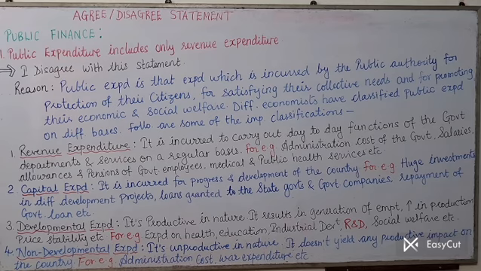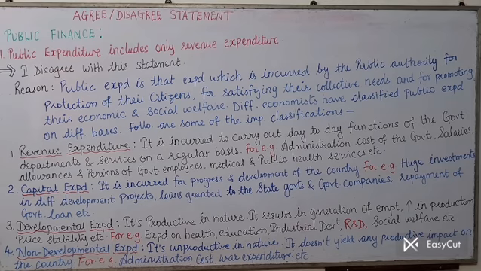In very simple language, I will explain. Public expenditure means the expenditure which is done by the government, by the public authority, for the protection of their citizens, for you and me. Whatever expenditure the government is doing for satisfying our needs, for promoting our economic and social welfare, for protection of us, whatever expenditure public authorities are doing for their citizens, that is simply called public expenditure. In short, expenditure done for the public is called public expenditure.